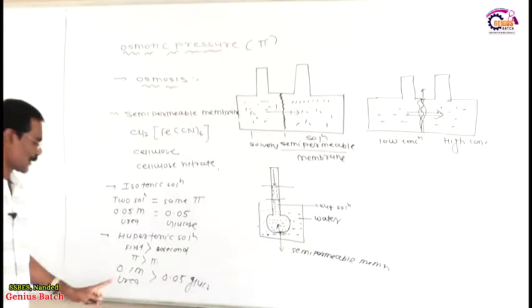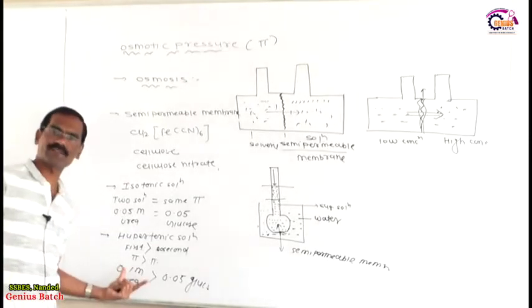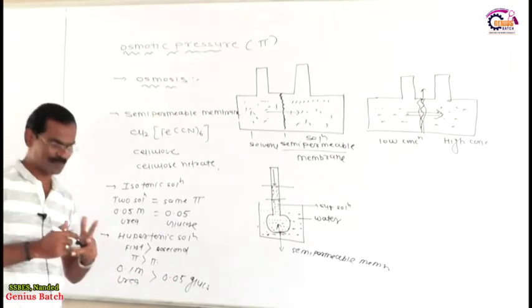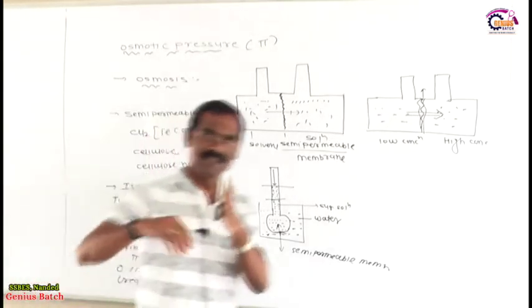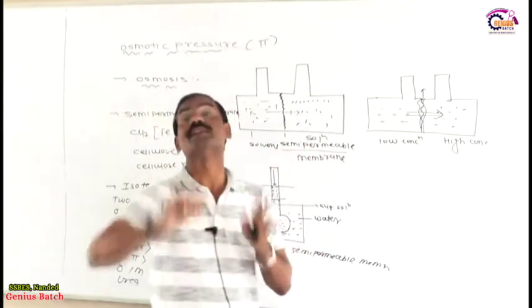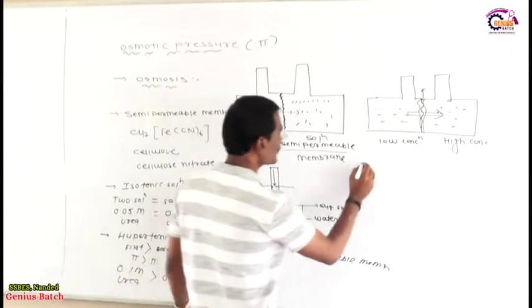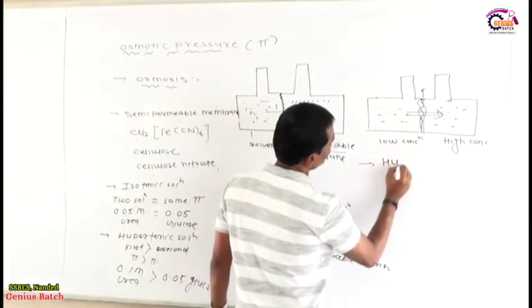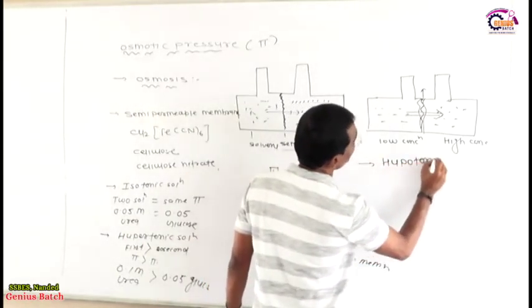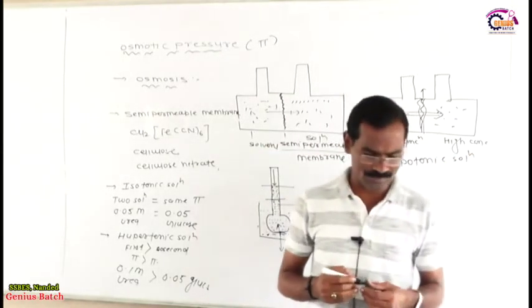Obviously. Why does 0.1 molar urea have a high osmotic pressure? Because the concentration of this solution is higher than that, and if the concentration of the first solution is higher than the second solution, then the first solution is hypertonic with the second solution. You got the meaning of hypertonic? And the last definition I am discussing with you, my dear friend, is called hypotonic solution. So what is the meaning of hypotonic solution?